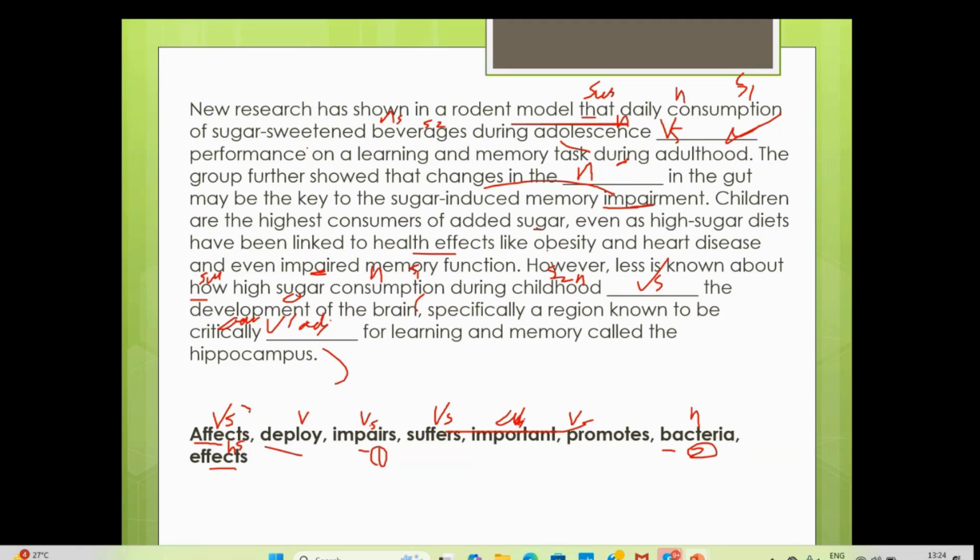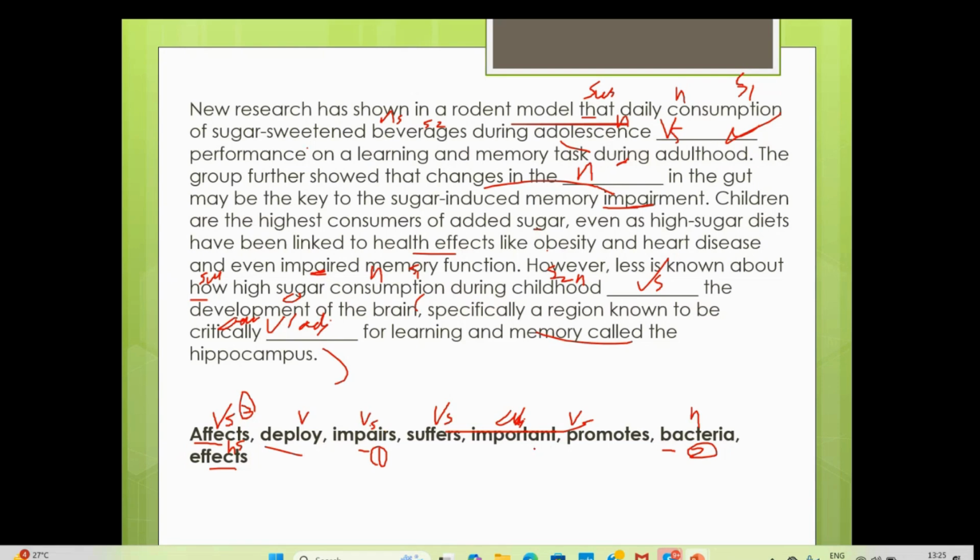This is the third one. Then, especially a region known to be critically important for learning and memory, called the hippocampus. So, where is it affecting the most? Especially the region known to be critically important for learning. Here a verb is not making sense, we are not talking about an action.